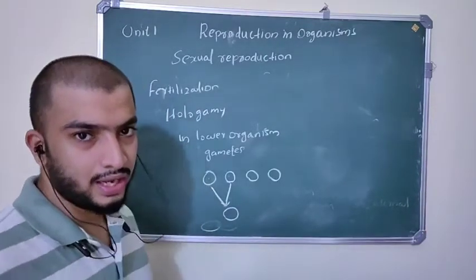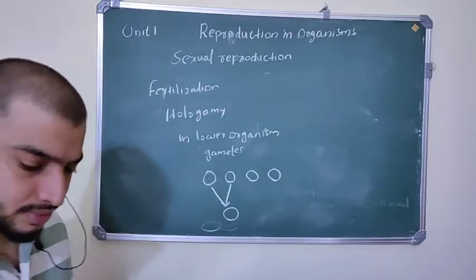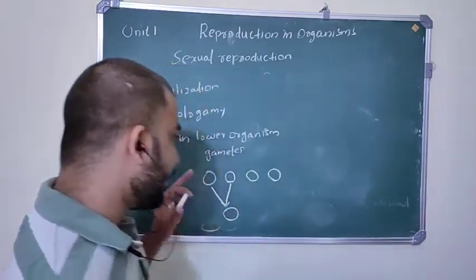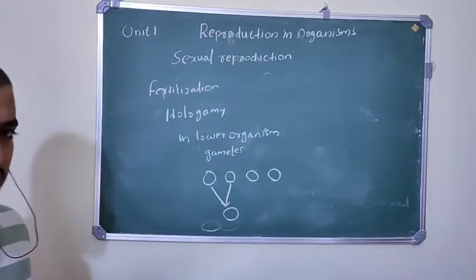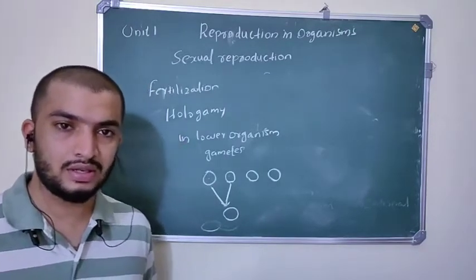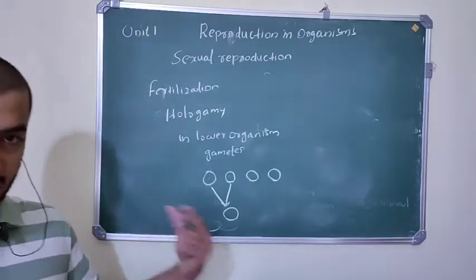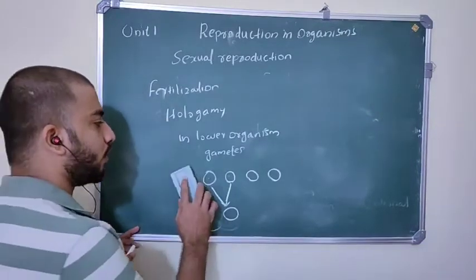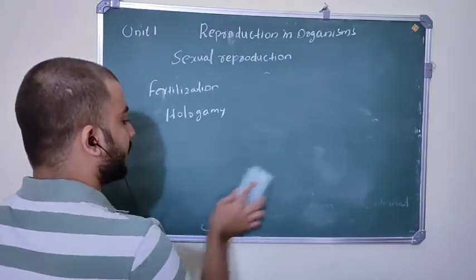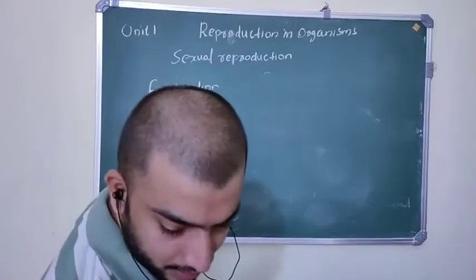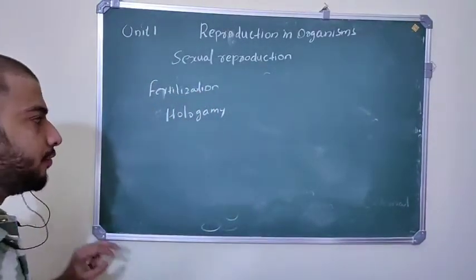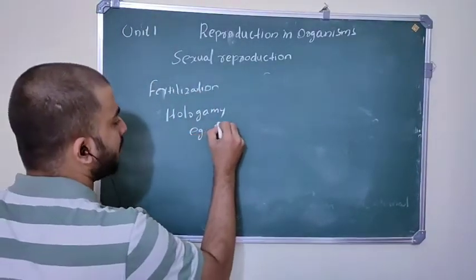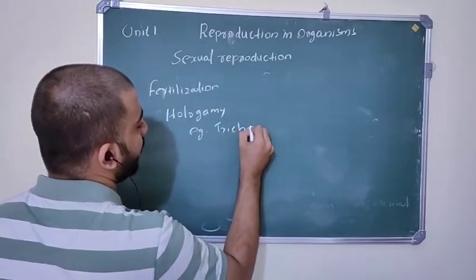hologamy. Okay, clear? So here in lower organisms, the parent individuals cannot form gametes, but they themselves act as gametes and they fuse and form new organisms. Example: in case of Trichonympha, hologamy example, Trichonympha.